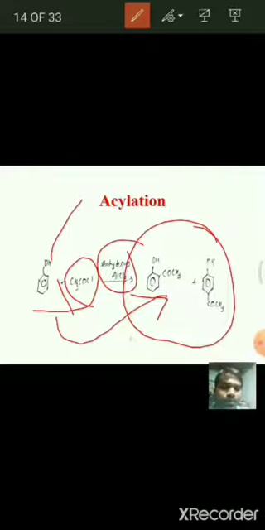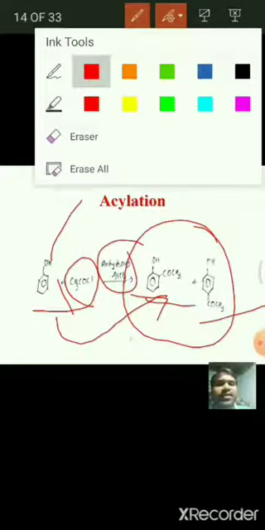If O-acylation takes place, it again undergoes rearrangement to form these products. But the final products are these. That is, when phenol is treated with acetyl chloride in the presence of anhydrous AlCl3, these ortho and para products are formed.